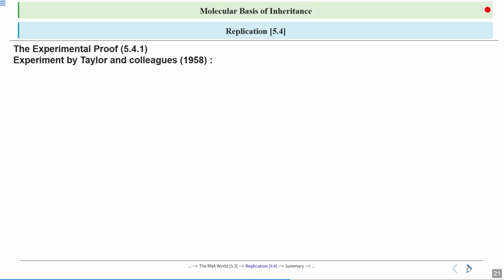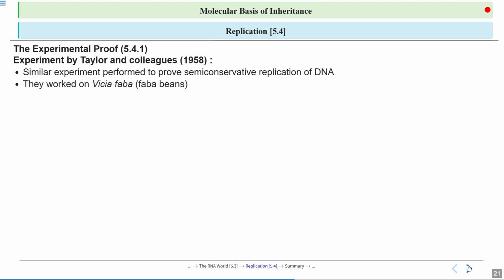After Meselson and Stahl proved this semi-conservative nature of DNA in E. coli, other scientists also proved it in higher organisms. For example, Taylor and colleagues in 1958 performed a similar experiment to prove the semi-conservative replication of DNA. They worked on the plant Vicia faba, that is faba beans.